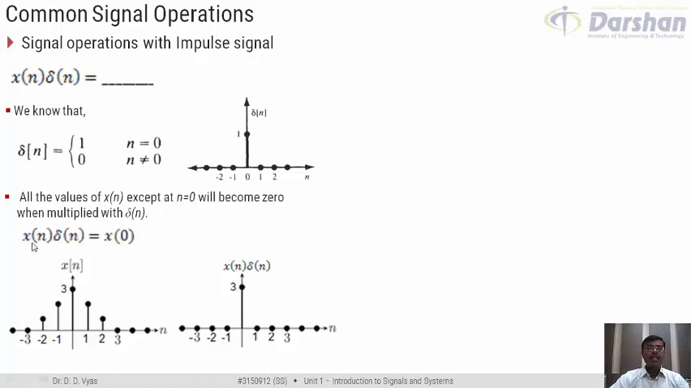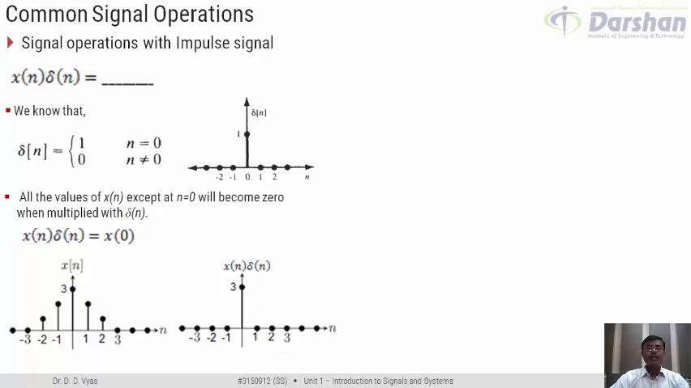So I can write that when I multiply x of n with delta of n, the result that I get would basically be x of 0, because all other values of x of n are becoming 0. So x of n multiplied by delta of n is basically equal to x of 0. That is, whenever you multiply delta n with any signal, it gives you one value of the signal at n equal to 0.